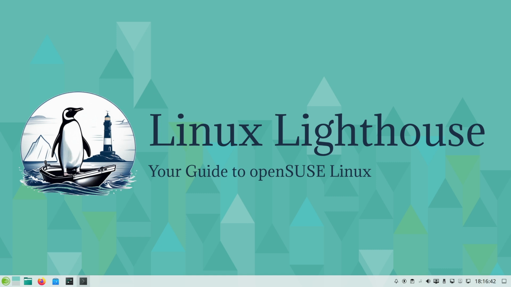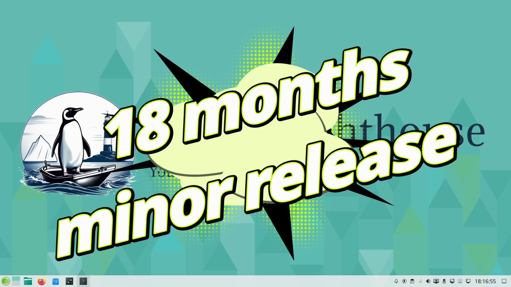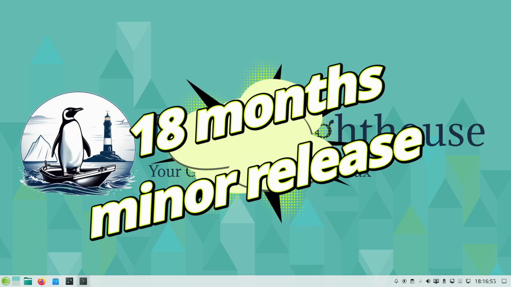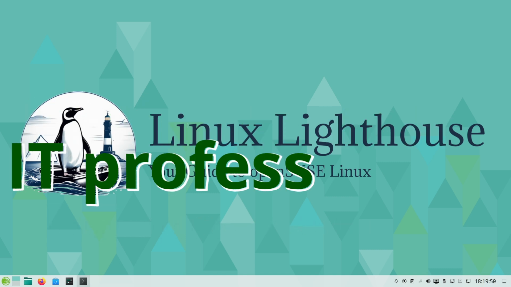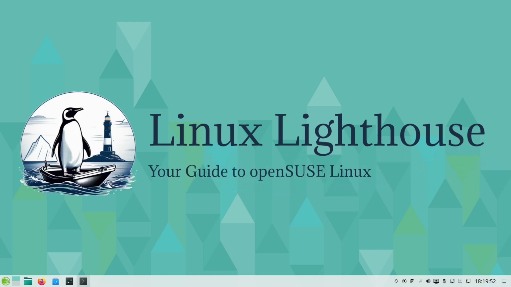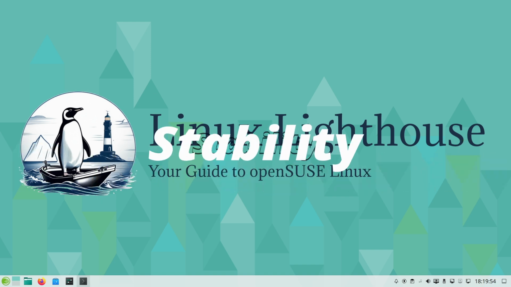For example, if you are running a server, doing office work, or just prefer to avoid surprises from updates, Leap is ideal. It has long support life cycles, around 18 months per minor release, with security patches, so you can set it up and know it will be supported for a good while. Leap is perfect for business users, IT professionals, and everyday users who prioritize stability.